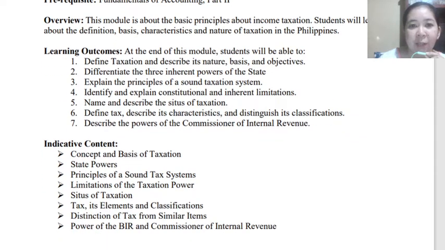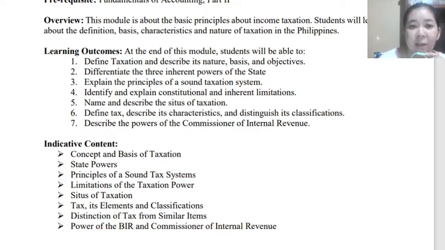For the learning outcomes, based also on our overview, we will define the term taxation and describe its nature, basis, and objectives. We will also discuss the 3 inherent powers of the state, which taxation belongs to or includes.